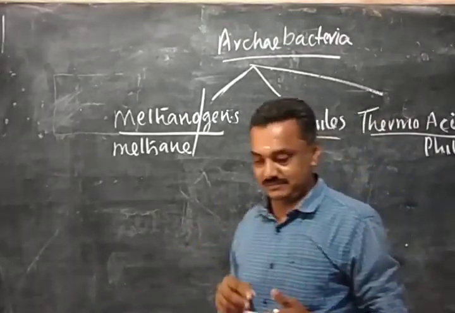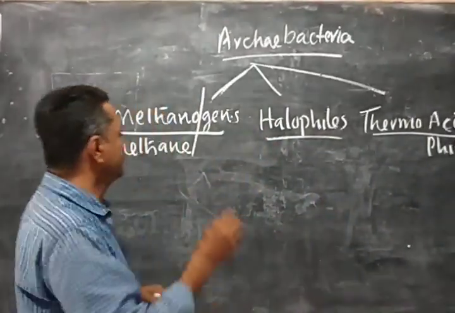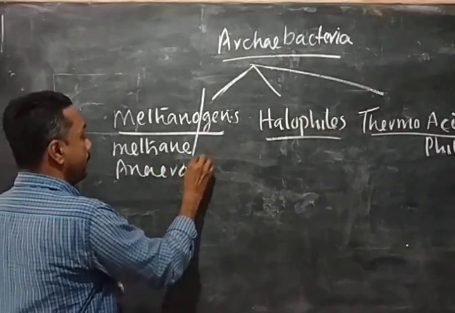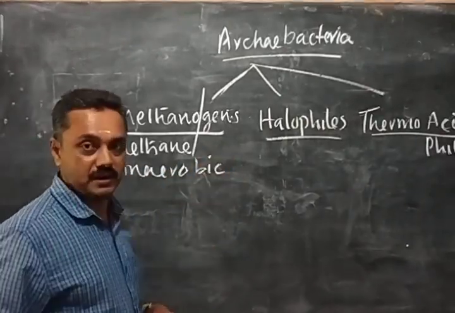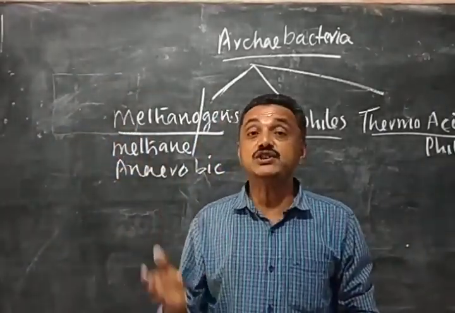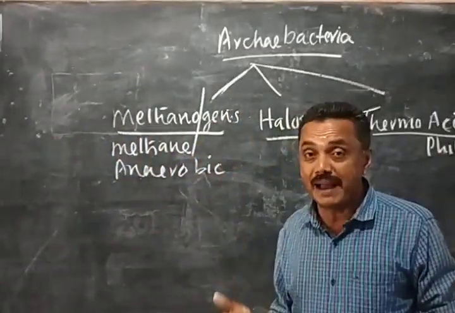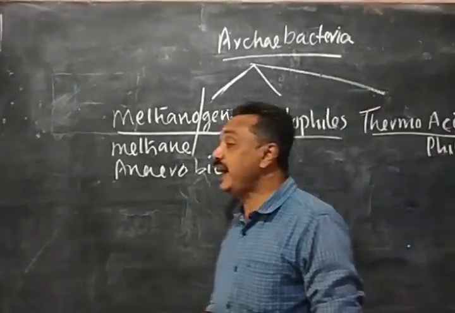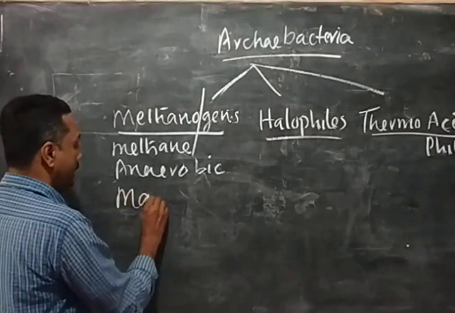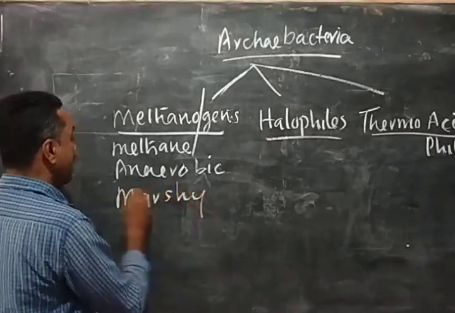They are anaerobic. What is the meaning of anaerobic? They live in the absence of oxygen, so they are called anaerobic bacteria. And they are usually present in marshy areas. What is a marshy area?